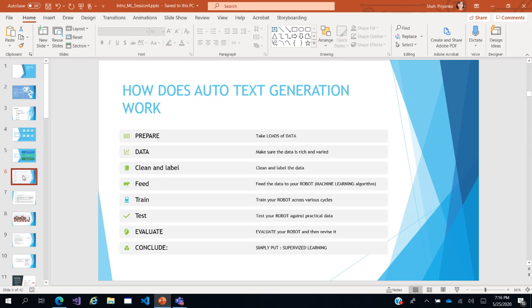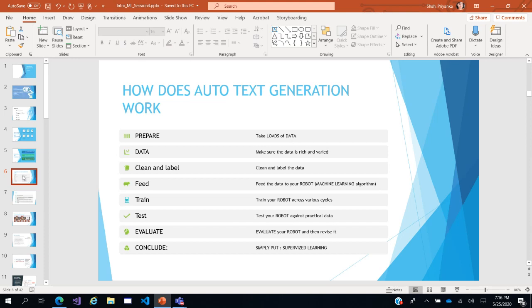So for that, we need to, of course, prepare data, which means you have to have loads of data. The data has to be rich, diverse. It has to represent all facets equivalently. So one particular class cannot be underrepresented or overrepresented. We saw the issues last time, what happens when one class takes predominance over the others, right? We saw a lot of metrics like accuracy, precision, recall, and how many problems it creates, havoc.